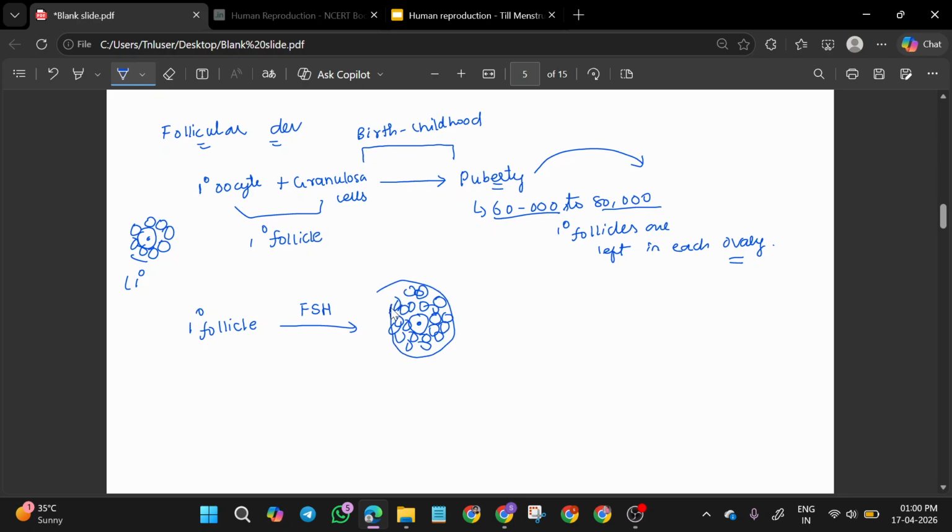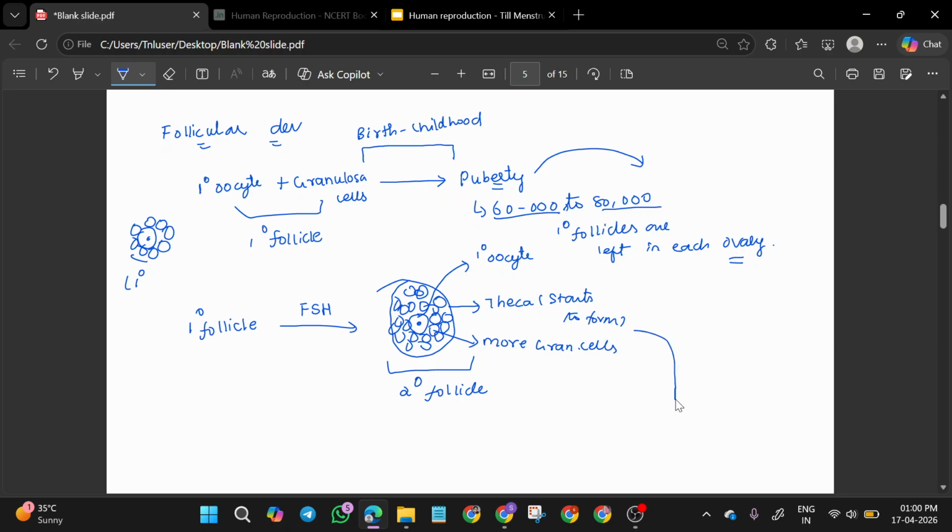and it is covered by an external layer. So for the diagram, you just see properly. So the external covering, the theca, starts to form, and more layers of granulosa cells. More granulosa cells will be there. So this stage is called the secondary follicle. The primary oocyte is still there, but now the stage is called the secondary follicle.